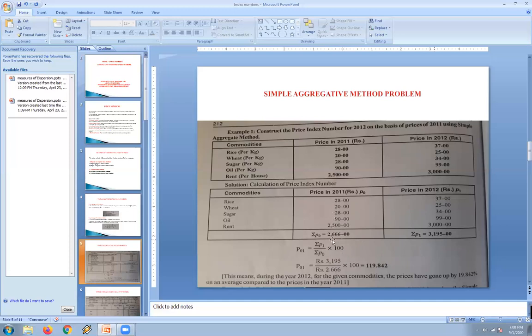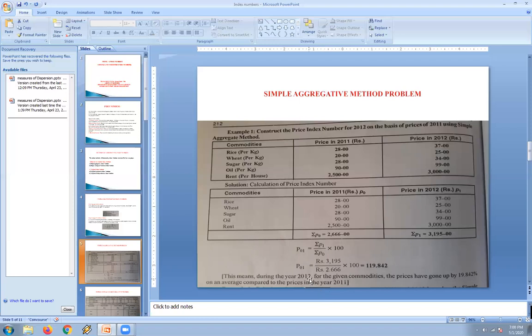Then we total summation P0, that is the 2011 total, which is 2,666. For the year 2012, the total for the current year is 3,195.